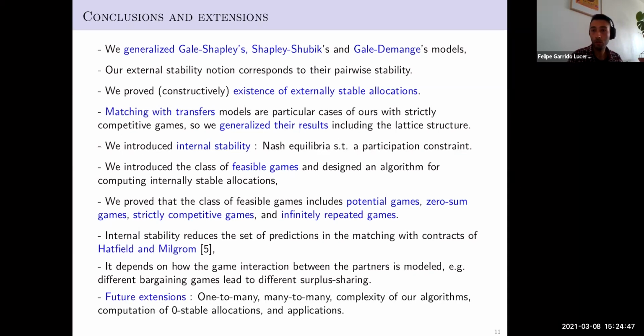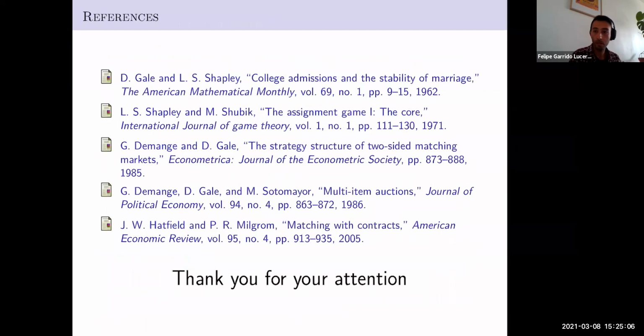Finally, as future extensions, we have in mind the one-to-many and the many-to-many model. We have to study the complexity of our algorithms and the computation of a zero-stable allocation. That is still an open question in the literature of stable matching games, or stable matching problems. And finally, to find some good applications for this model. Thank you so much.